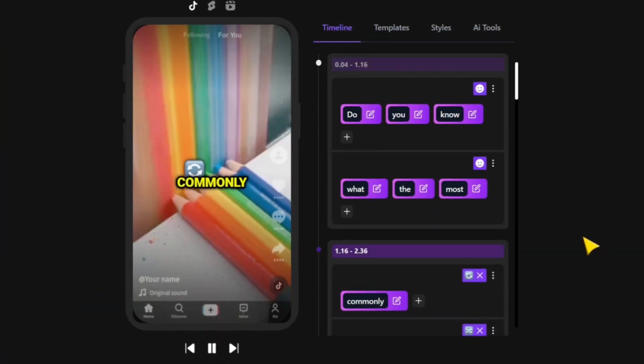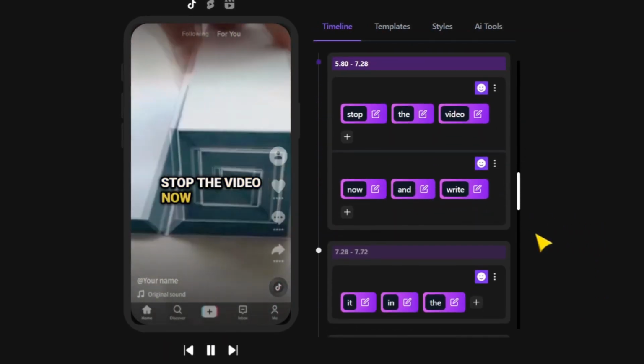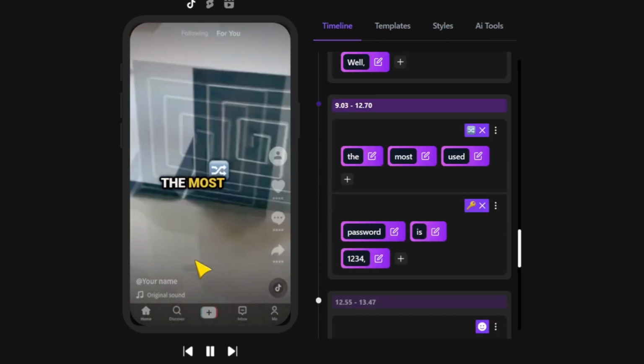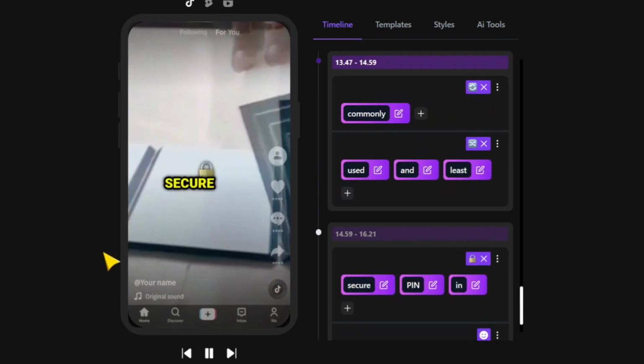Do you know what the most commonly used password in the world is, making it the least secure? If you know it, stop the video now and write it in the comments. Well, the most used password is 1234, and it is the most commonly used and least secure PIN in credit